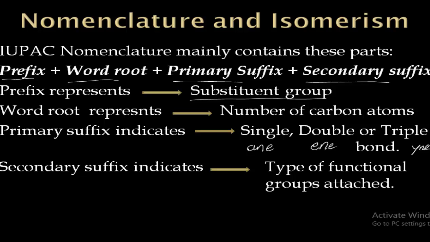Then the secondary suffix indicates the type of functional group attached, whether an alcoholic group is attached or a carboxylic acid group is attached or an amino group is attached. Based upon which type of functional group is attached, we will use the secondary suffix. So by remembering all these things, we can easily write the name of any organic compound. So this is about the nomenclature of alkanes.